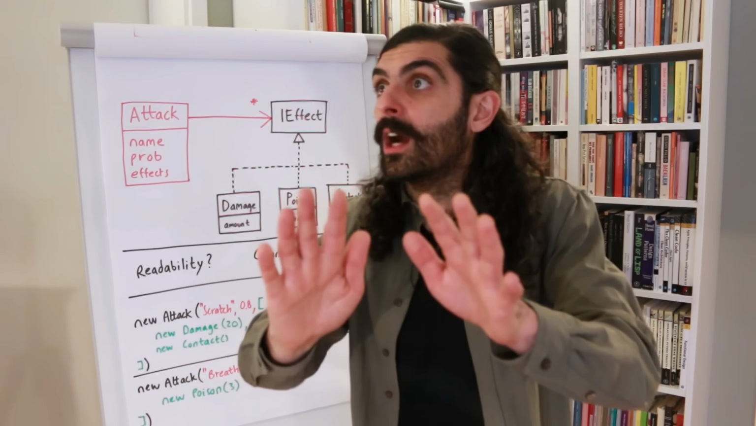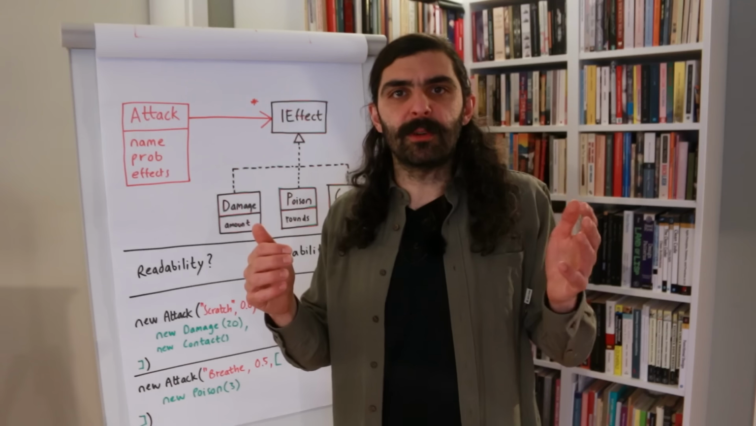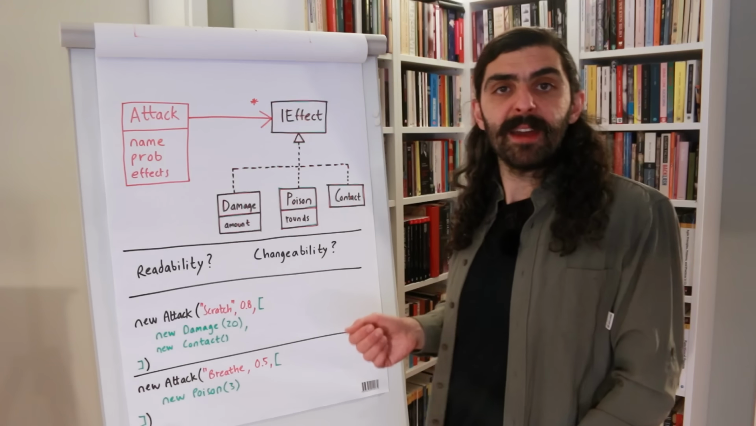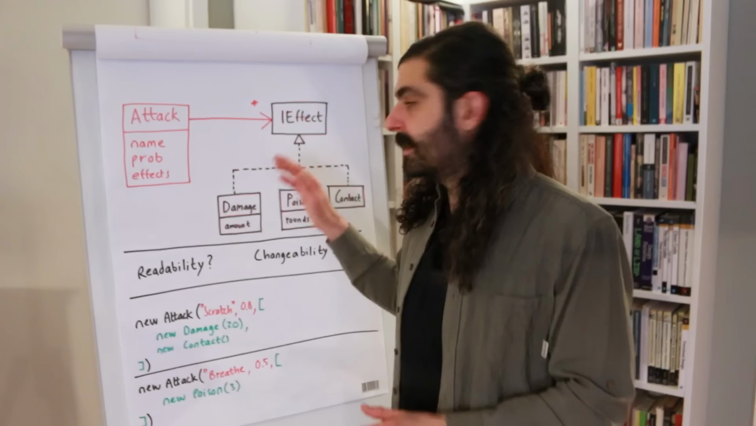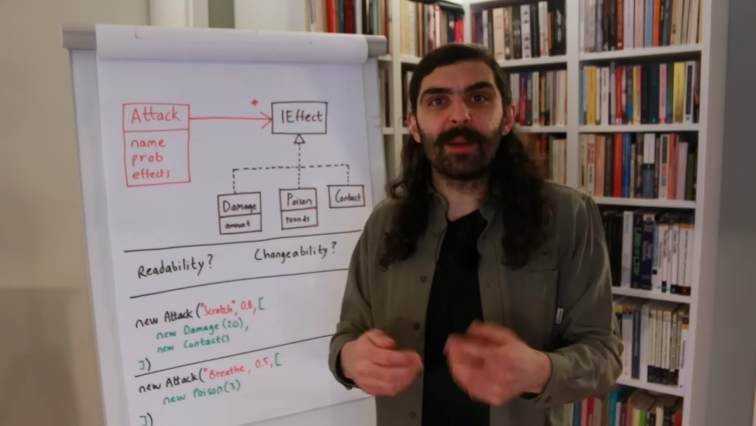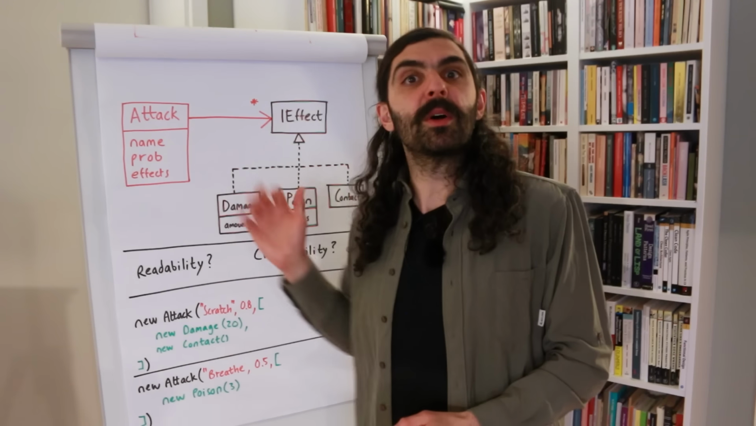And what if we want a new effect, like we talked about before? Simple. We just add another subtype to the hierarchy of IEffects. We write new code. This is very much in line with the open-closed principle because we are changing the program by writing new code instead of modifying existing code.